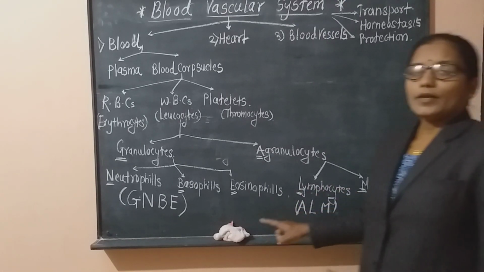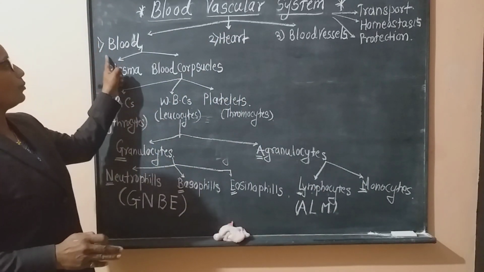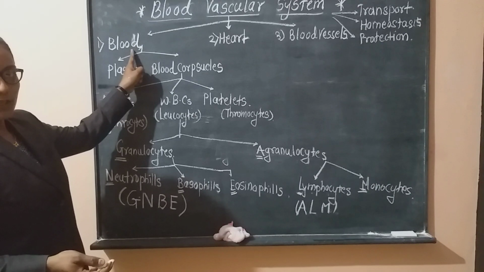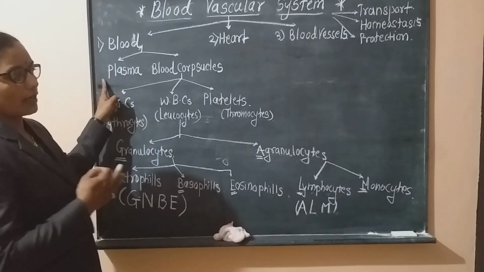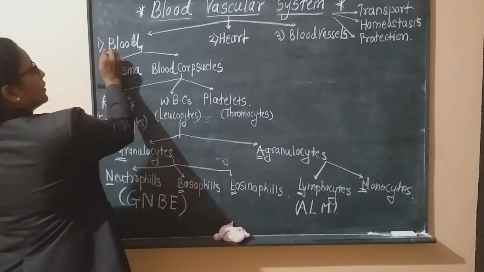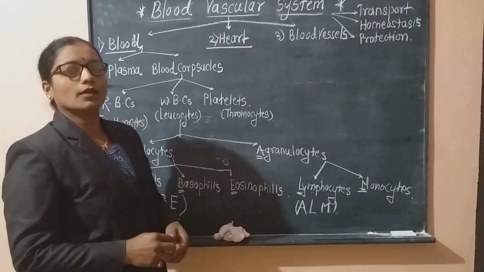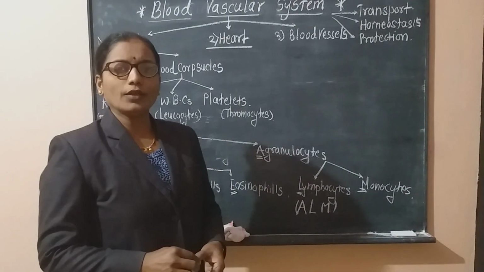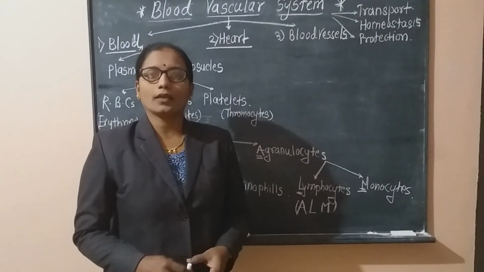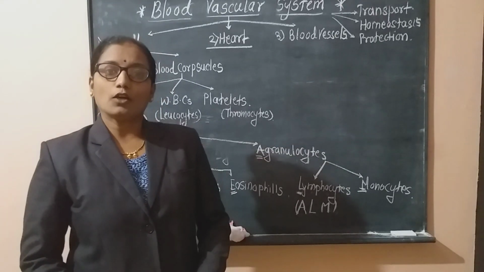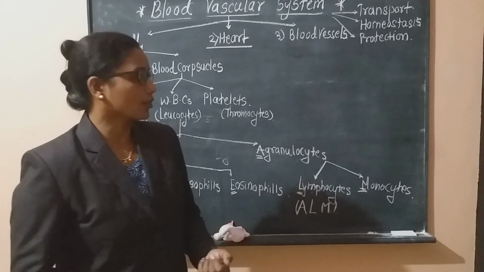Now when we have studied this detail, we complete the composition of the blood. In the next lecture, we are going to study the details of each point from this chart. Then after the blood, the second component of the blood vascular system is the heart. Under this point, we have to study the external structure of the heart, then the internal structure of the heart, and also the working of the human heart in detail in the next lecture.